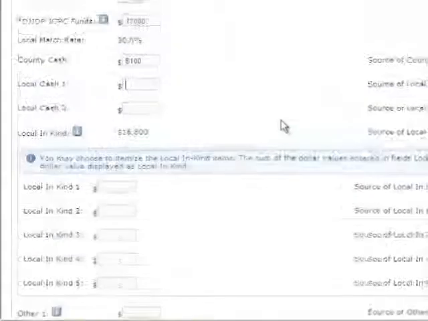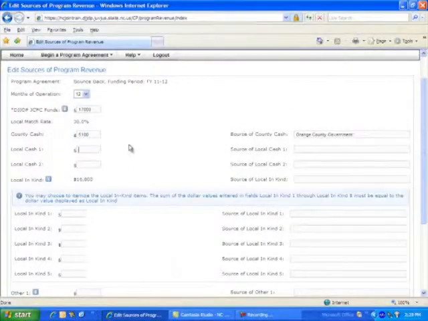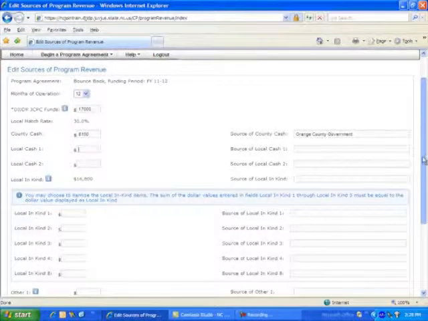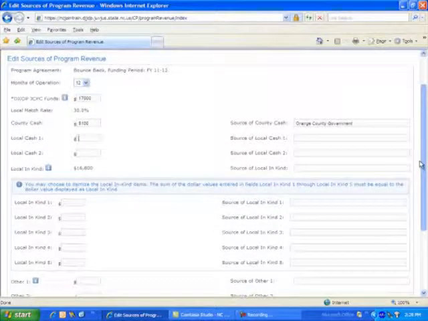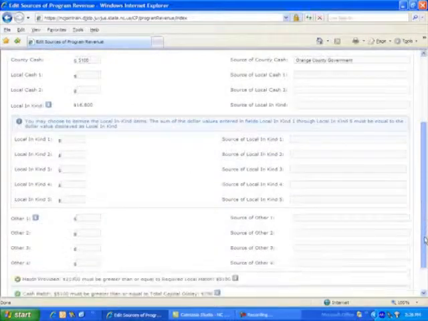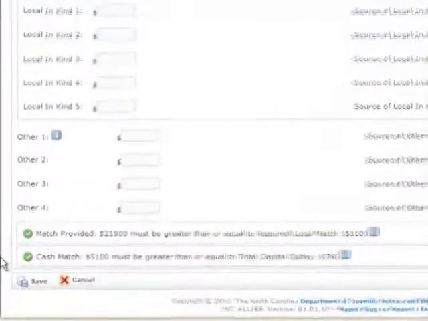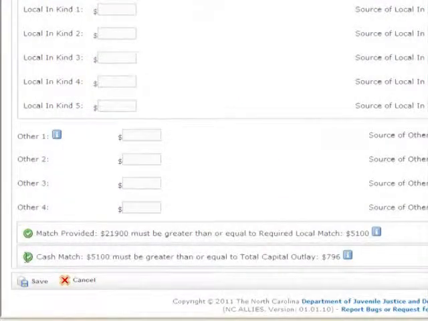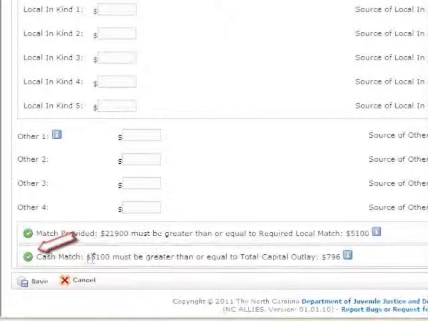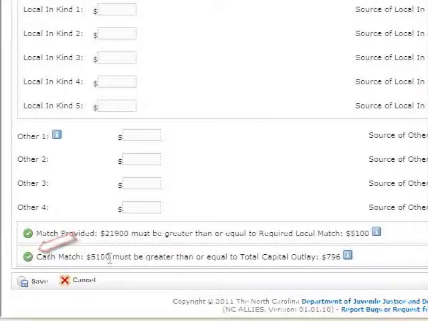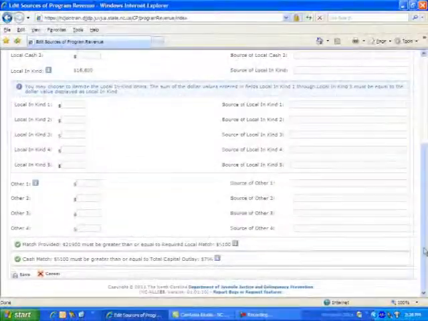Let's enter our revenue. As I begin to fill the revenues, notice that I just completed the county cash line. Let's scroll to the bottom of the page. Notice that my icon has changed because I have received $5,100 from Orange County as a cash match. I now have the cash required to purchase my capital purchase.